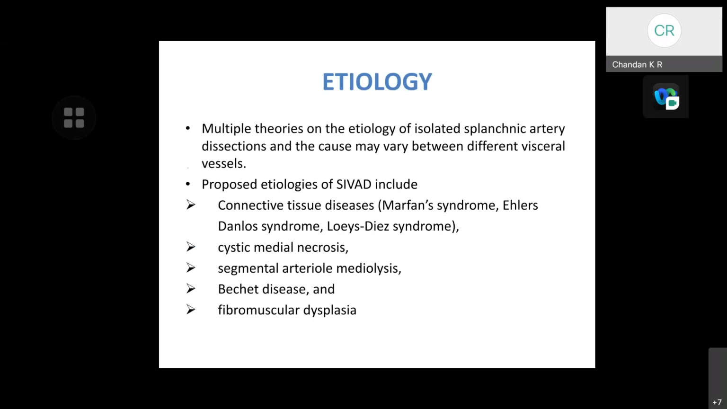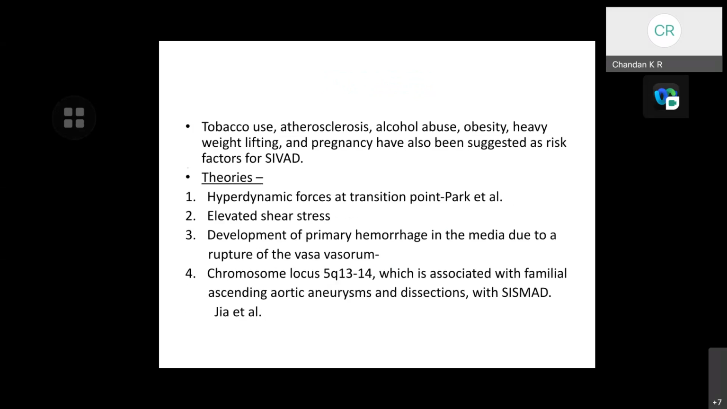Coming to the etiology, there are multiple theories on the etiology of isolated splanchnic artery dissections, and the cause may vary between different visceral vessels. Proposed etiologies of spontaneous visceral artery dissections include connective tissue diseases like Marfan syndrome, Ehlers-Danlos syndrome, and Loeys-Dietz syndrome, cystic medial necrosis, segmental arterial mediolysis, Behçet's disease, and fibromuscular dysplasia.